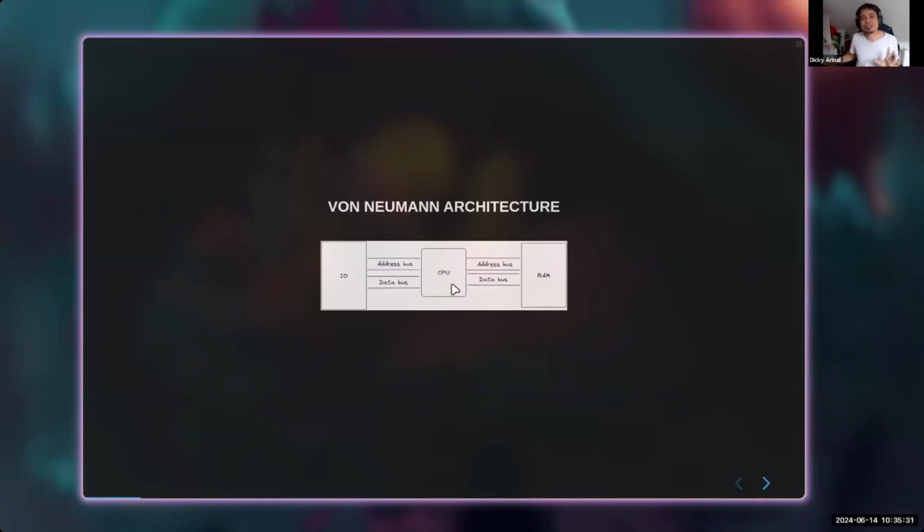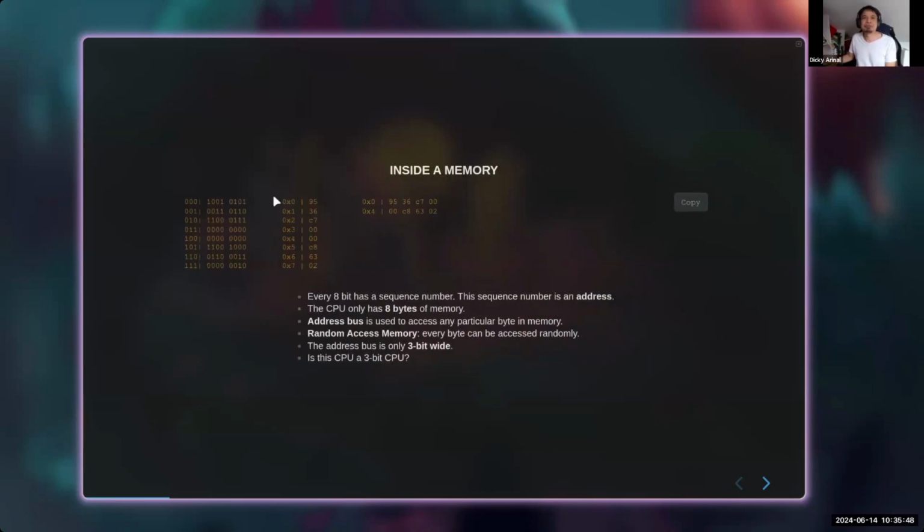If we are talking about von Neumann, we have a CPU and we have a memory. They are very integrated parts. If you want to make a CPU function, you need a memory. There is no such thing as a CPU without a memory, right? For the next part, we want to understand what this means, because this is a bunch of binaries. But after this presentation, we will understand this.